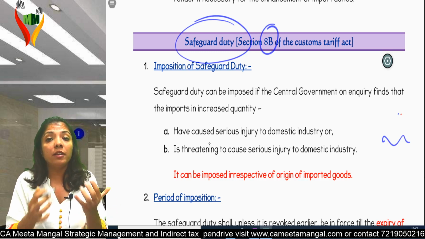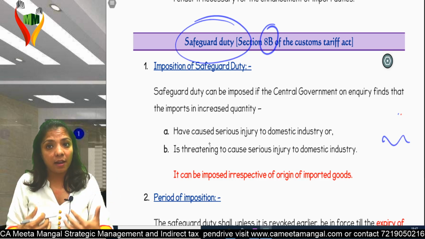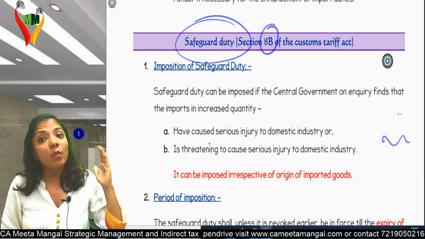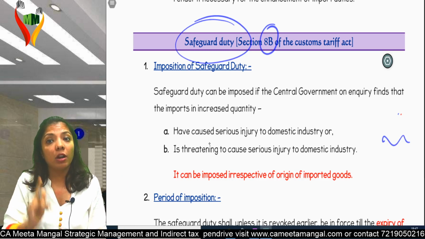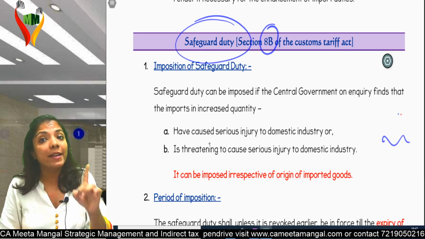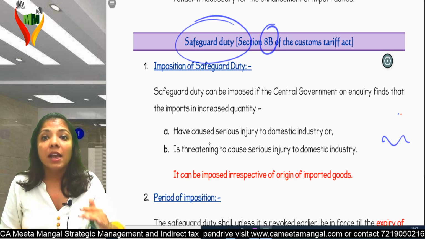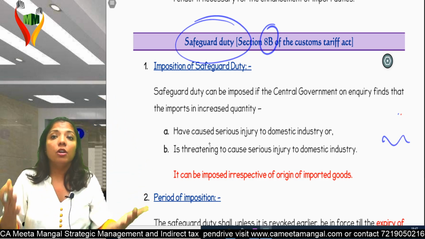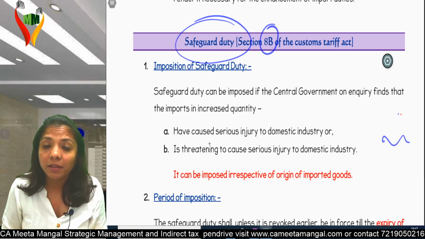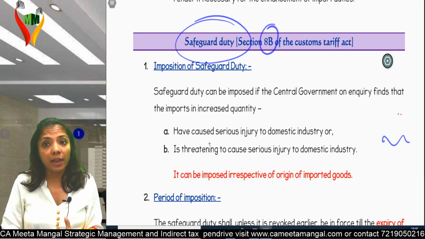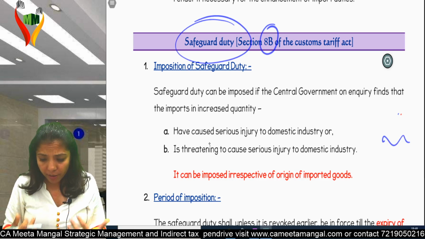Understand, if there's too much import in India, what will happen? Supply will increase, and demand will not be there. Automatically price will come down. We know this economics. If supply is high and demand is not there, price will come down. Are you with me? Yes or no? So what is happening? Too much import is happening into India.